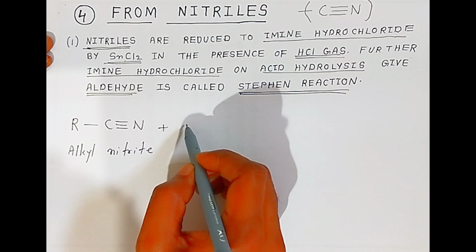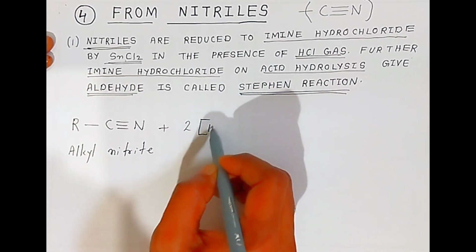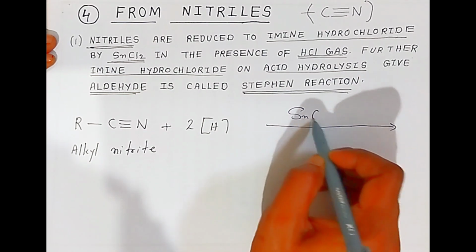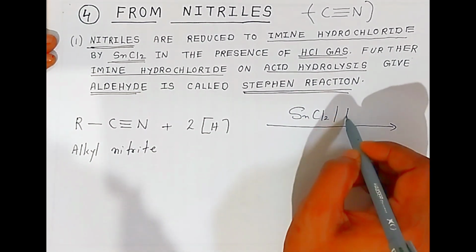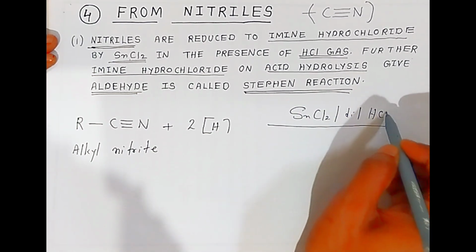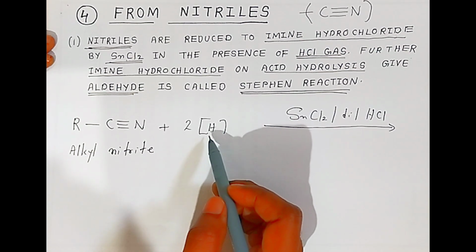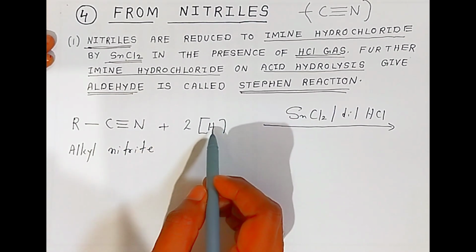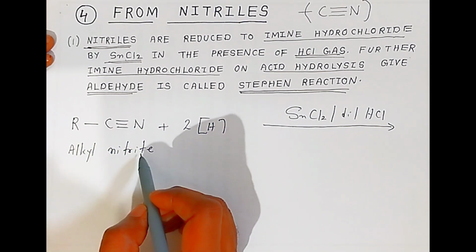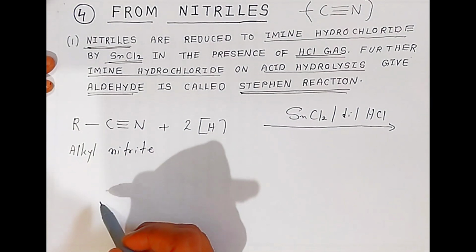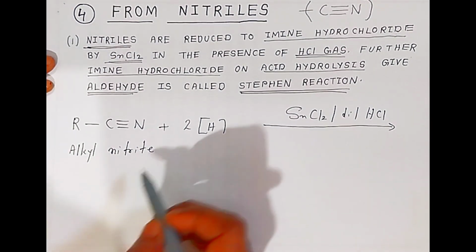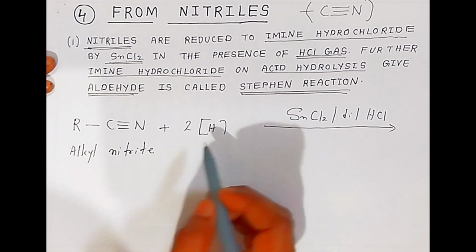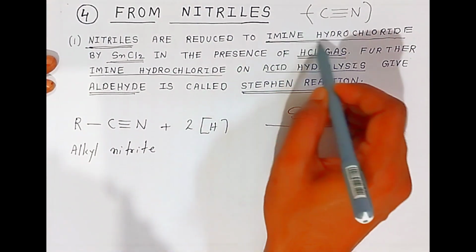When this alkyl nitrile is reduced with nascent hydrogen, where is this nascent hydrogen coming from? A mixture of stannous chloride in dilute HCl will provide nascent hydrogen. This nascent hydrogen will reduce. The alkyl nitrile accepting hydrogen is called reduction. So this alkyl nitrile will reduce to aldehyde. First it will form the intermediate, that is called imine hydrochloride.